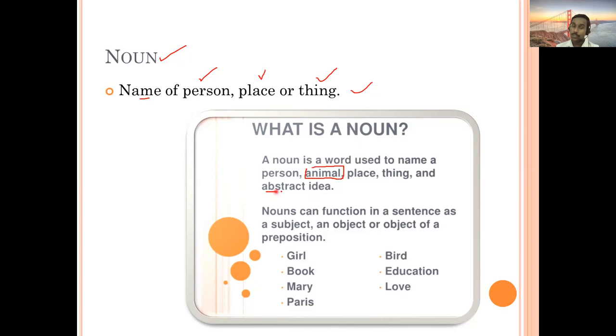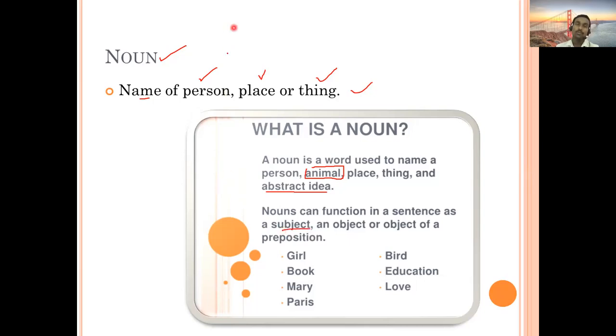Abstract idea, what is an abstract idea? Something that you can think of. That will be abstract, which you cannot produce in the form of an object. That is called an abstract idea. So that is also a noun that you can think of. And those nouns can function in a sentence as a subject, an object, or an object of a preposition.